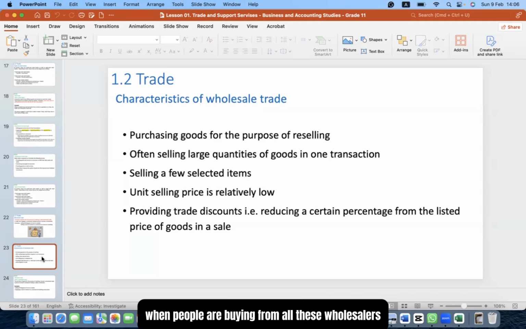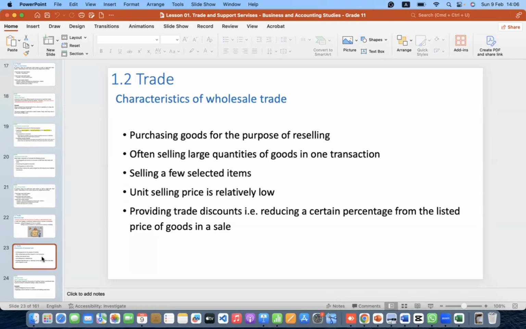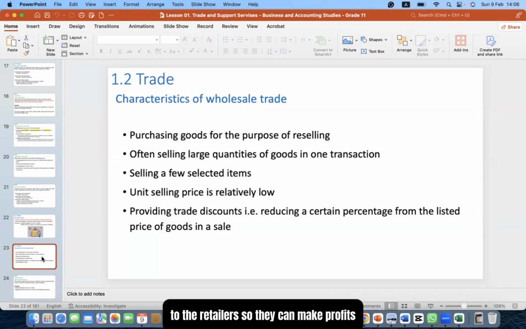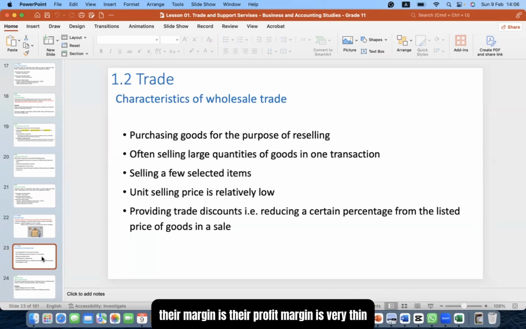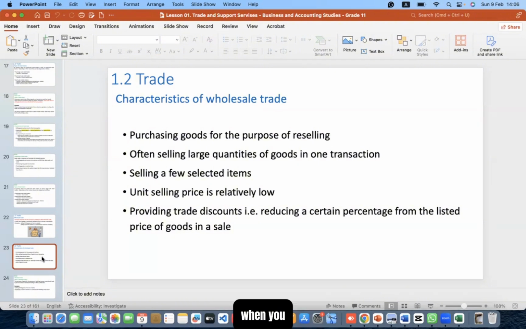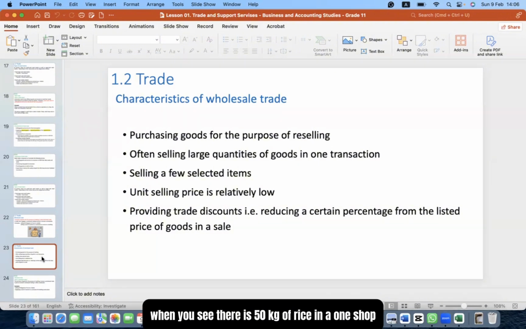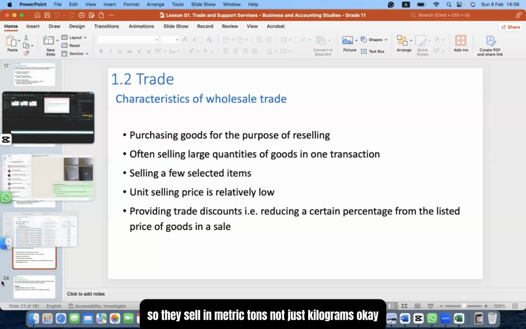So when people are buying from all these wholesalers, they give discounts because they sell in large quantities. They want to give discounts and push the products to the retailers so they can make profits. Their profit margin is very thin, but they sell in large quantities. For example, let's say Arali Sahal, they sell in very large quantities. When you see 50 kilograms of rice in one shop, they cater to thousands and thousands of shops. Okay, so they sell in metric tons, not just kilograms.